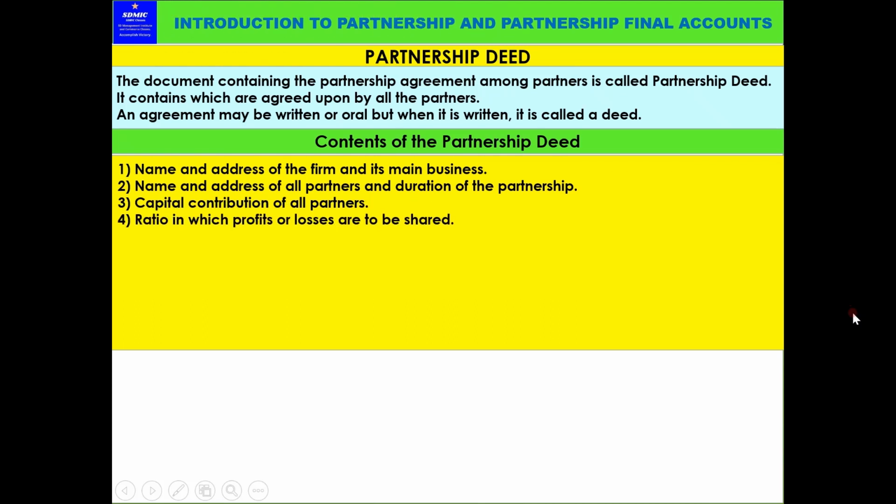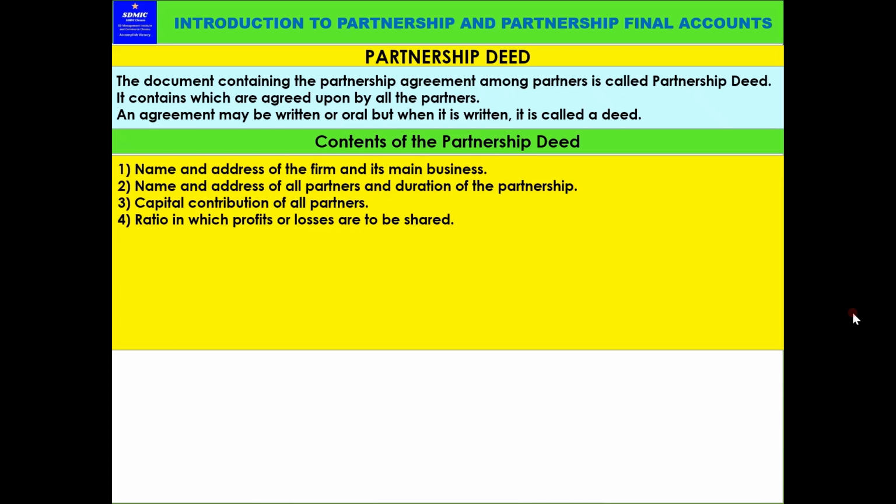So the ratio in which profits or losses are shared. If the ratio of sharing of profits and losses is not mentioned in the partnership deed, then the profits and losses should be shared equally. Suppose if in the partnership deed it is mentioned, suppose A partner 2%, B partner 3%, like that, 1%, 2%, 3%, whatever it is, or mostly as per the amount of investment.